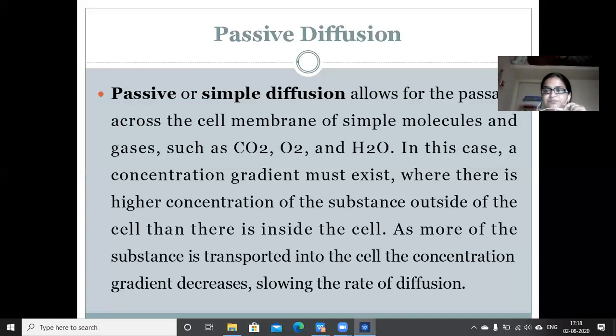As long as there is a concentration gradient, passive diffusion will occur. When equilibrium is reached between the external and internal environments of the cell, this process will stop. The main driving force for passive diffusion is the concentration gradient.